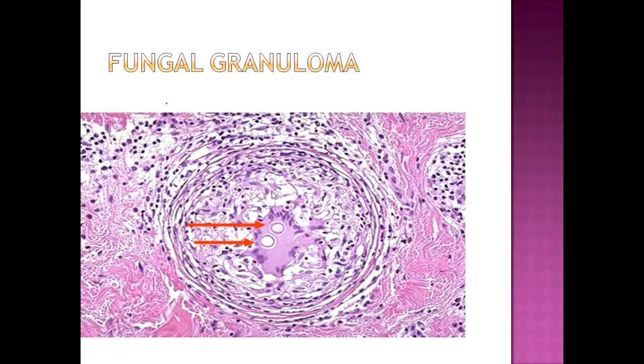Fungal granuloma: you can see here two spores are present in the center of foreign body type giant cells. This granuloma is surrounded by a rim of fibroblasts.